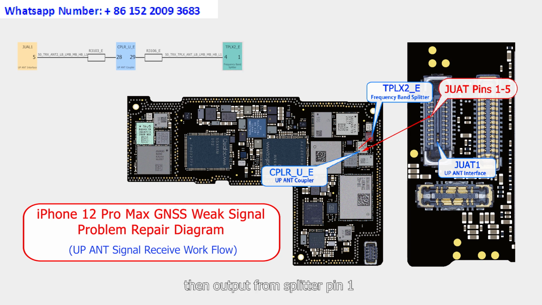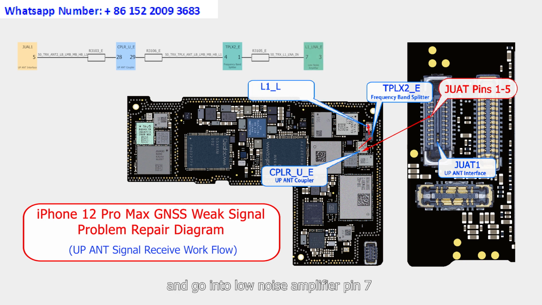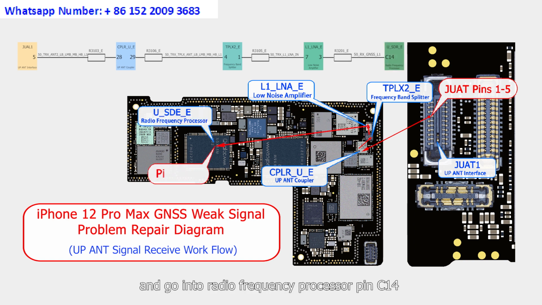Then output from splitter pin 1. Go through resistance R3105 and go into low noise amplifier pin 7. And finally out from amplifier pin 3. Go through resistance R3201 and go into radio frequency processor pin C14.